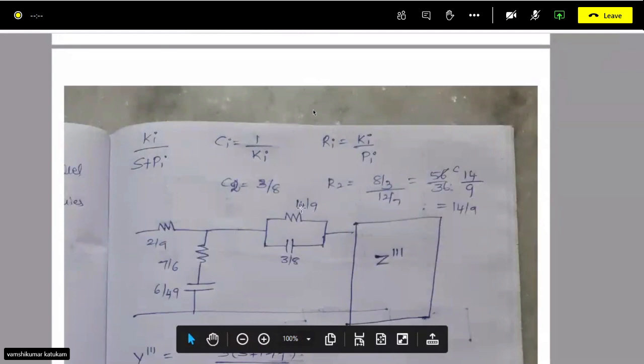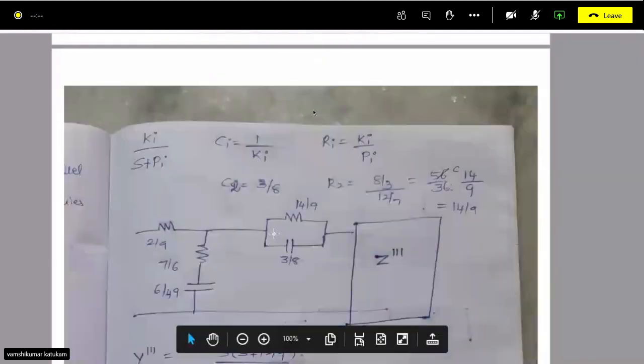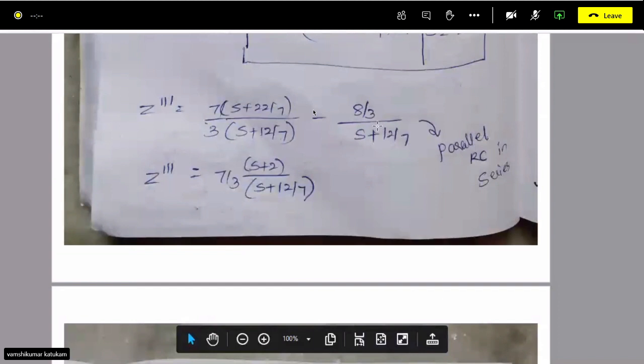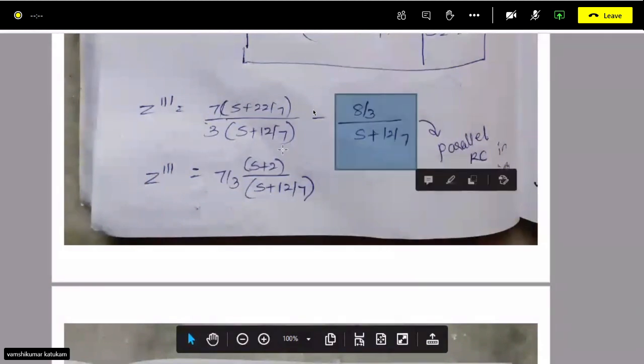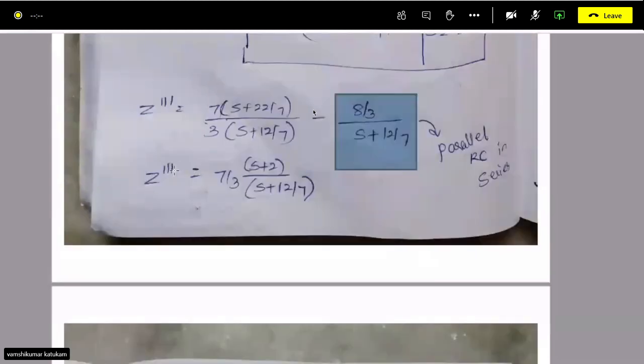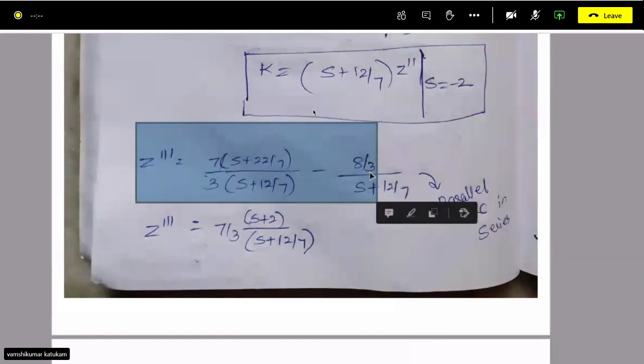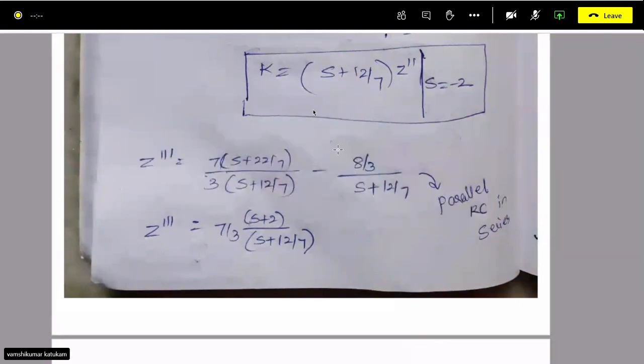So you will get 14 by 9 as your R. So here you can see 14 by 9, and C2 is 3 by 8 you will get. Okay, parallel. So this you have realized, and you will be left with this thing. So actually I should call this z triple dash was this thing. Okay, this we have already realized.